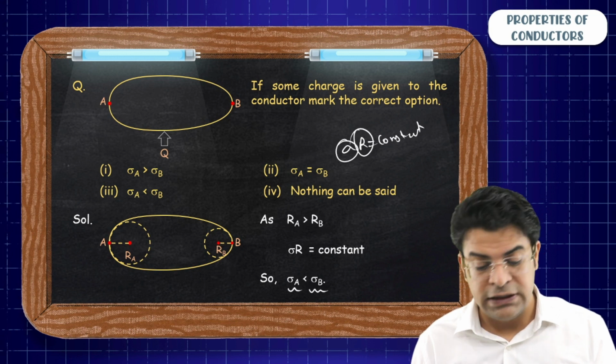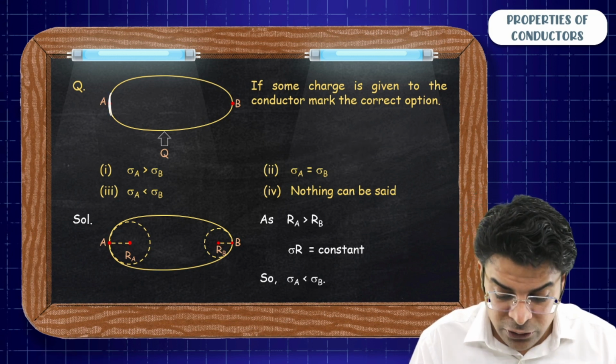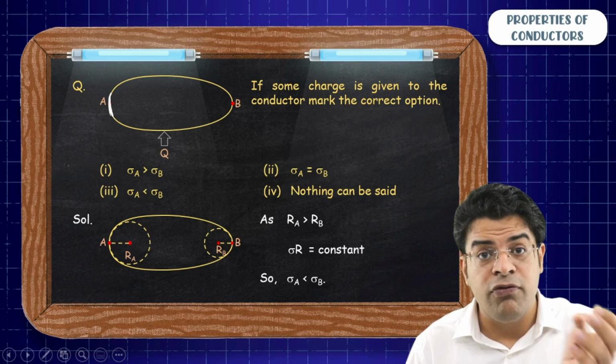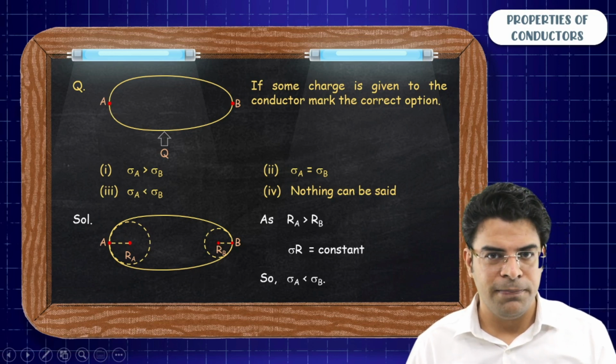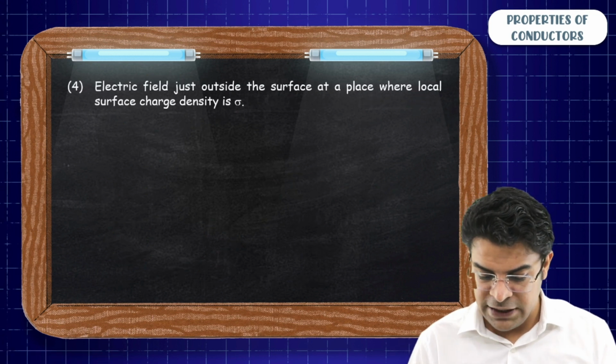So sigma A has to be less than sigma B. So the charge per unit area around point A will be less than the charge per unit area around the point B. Okay, let's see the next point.